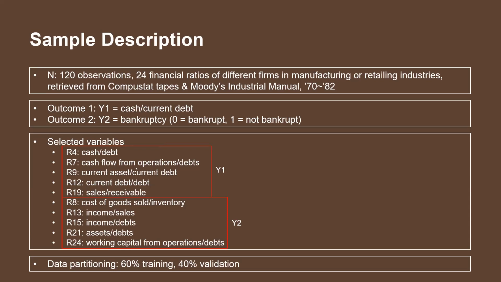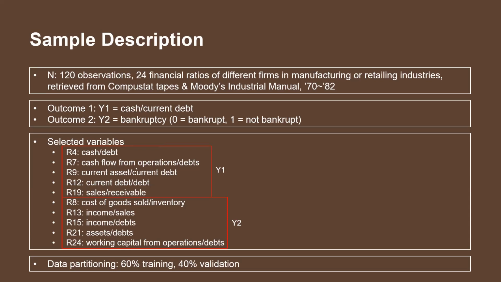Our first outcome variable is cash over current debt ratio. And our second outcome variable is a binomial variable, which indicates either a firm has gone bankrupt or not. We have selected a total of 10 different variables, 5 variables pertaining to the Y1 variable, and the other 5 variables